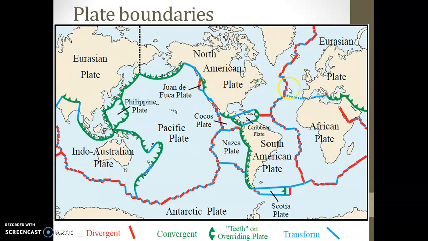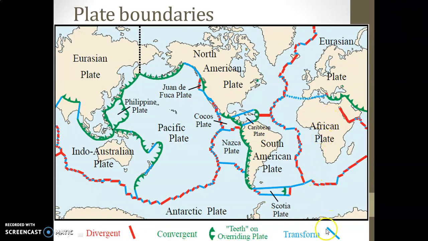So these two plates are moving in opposite directions, and even the African plate is moving in the opposite direction of the South American plate. If two plates are moving in opposite directions, that is called a divergent plate boundary.